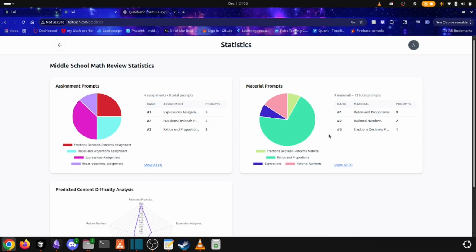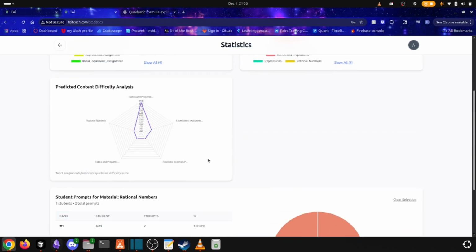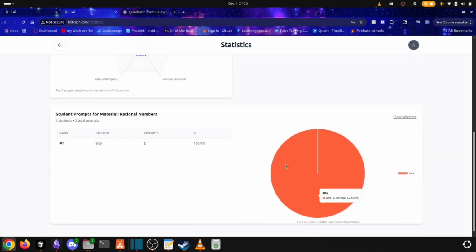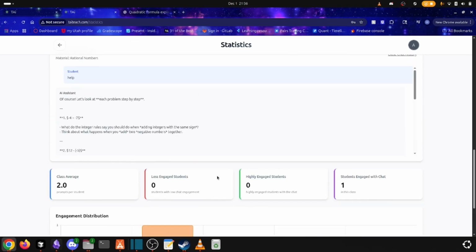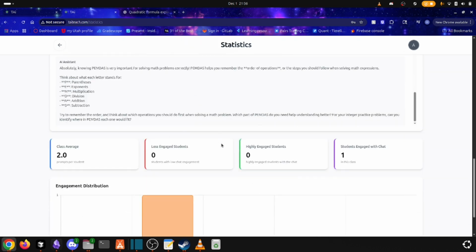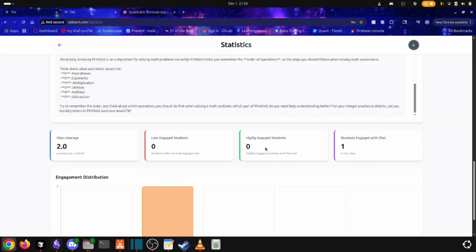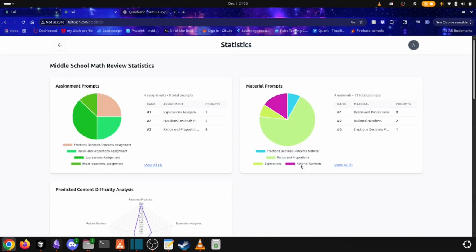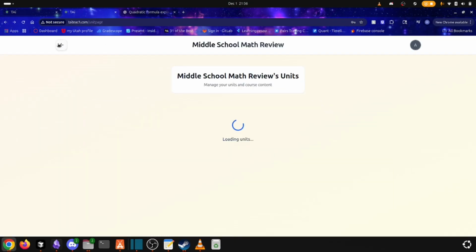If we back out, we can go and look and see how students have already been engaging with the material. We can see the assignments, how many prompts each one is receiving. We can see how engaged students have been with each portion of the AI. If we click, we can get further information about the difficulty of the assignments, how each student has been interacting with them, and the full breakdown of their conversations. Our goal is to offer as much statistics and information to the teachers as possible so that they can be better armed to teach their students.